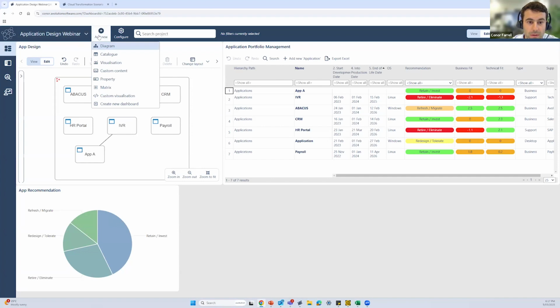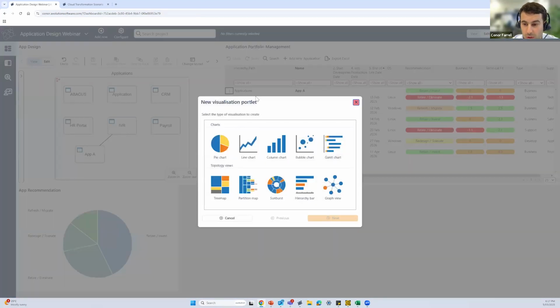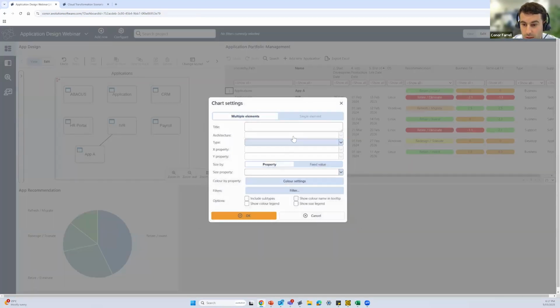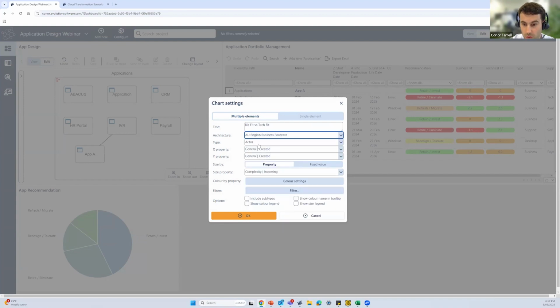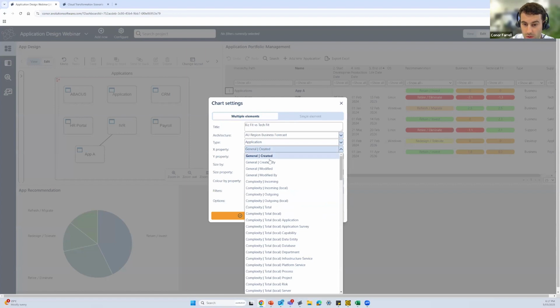Okay, so we're just going to have view, visualization, bubble charts. Okay, so we might call this biz fit versus tech fit. Again, the architecture I'm going to select it from is the Australia Region Business Forecast. Type is going to be application. And as we mentioned, our X property is going to be either business fit or technical fit, and then the same for our Y property.